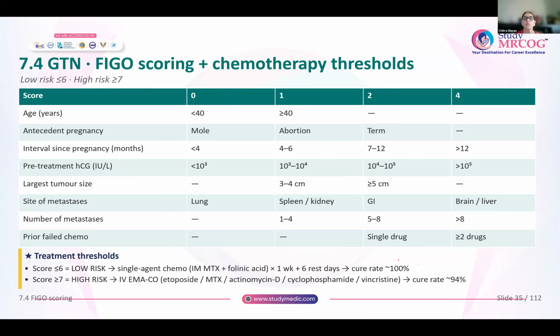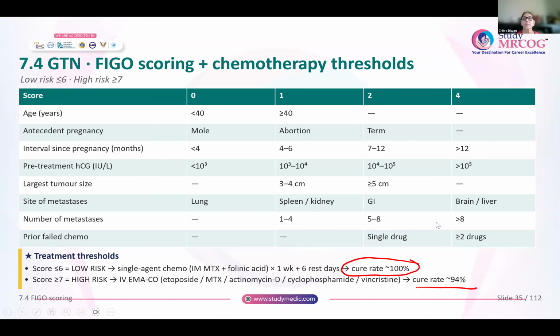So for these women, those who have a low risk for GTN, or the score is less than or equal to 6, the success rate of the treatment is 100%. Whereas for women whose score is more than or equal to 7, they require multi-drug chemotherapy. The commonest is EMACO, that is etoposide, methotrexate, actinomycin D, cyclophosphamide, and vincristine. And for them, the cure rate is around 94%.